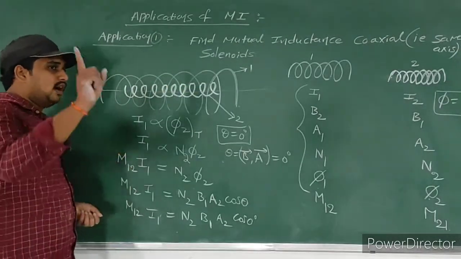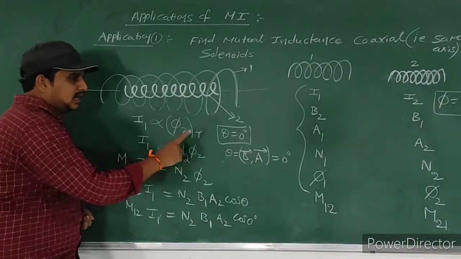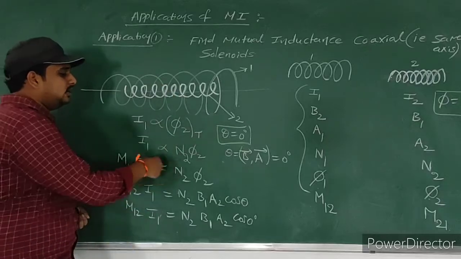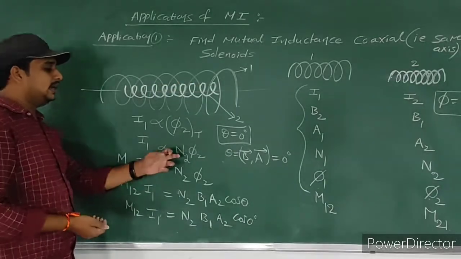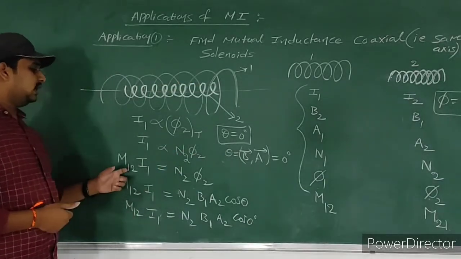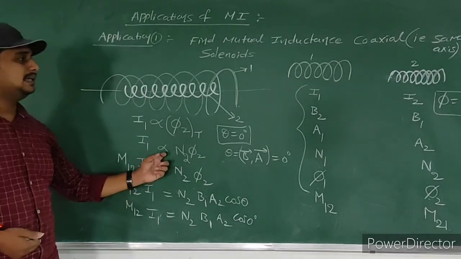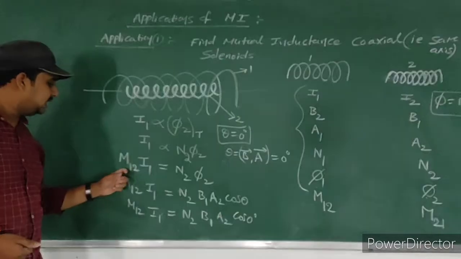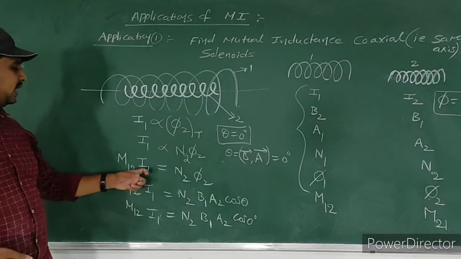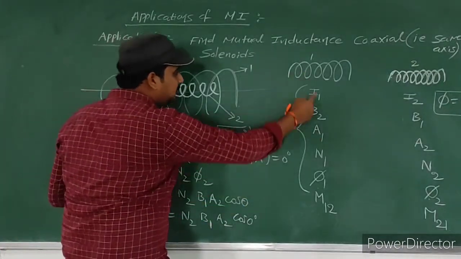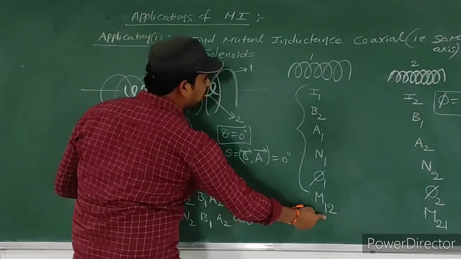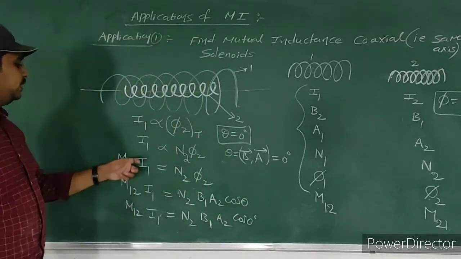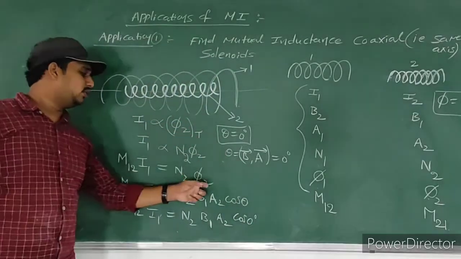because the second solenoid contains N2 number of turns. If one turn is there, the flux is phi 2. Here N2 turns are there. That's why N2 into phi 2. So if we remove this proportionality, we place a constant. That constant is M12, because we are dealing with I1, in case of solenoid 1, the mutual inductance is M12. That's why M12 into I1 is equal to N2 into phi 2.